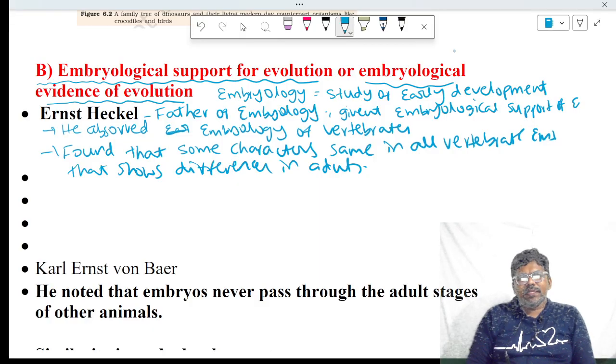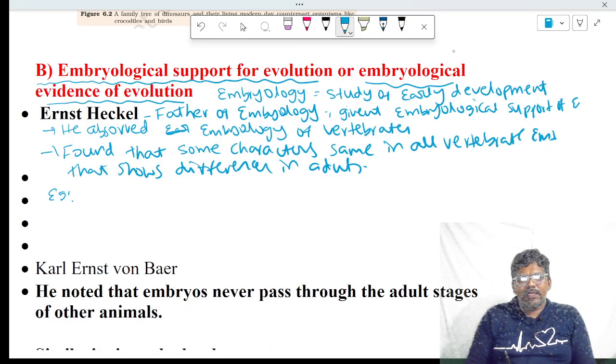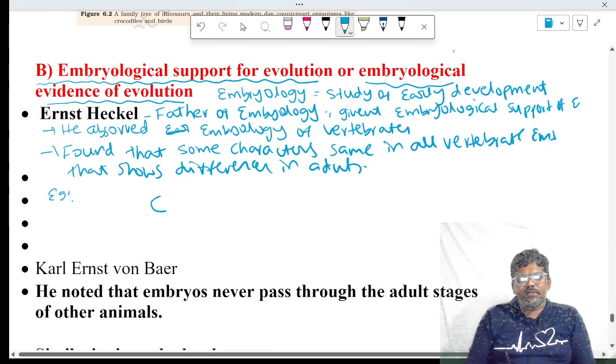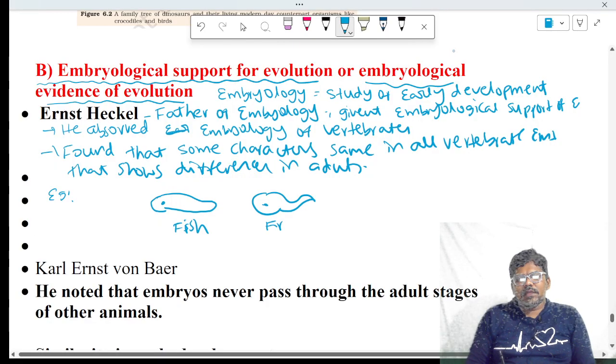One example of the observation of Ernest Haeckel: he observed the embryos of all vertebrates. This is the embryo of fish. Here is the embryo of amphibia, and amphibia means frog, so it is the embryo of frog.